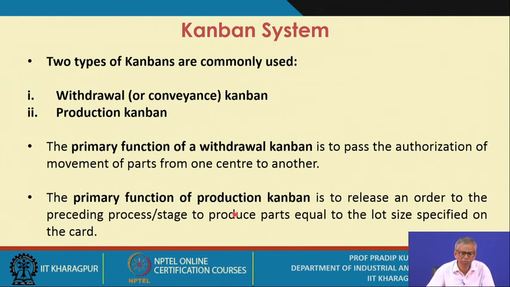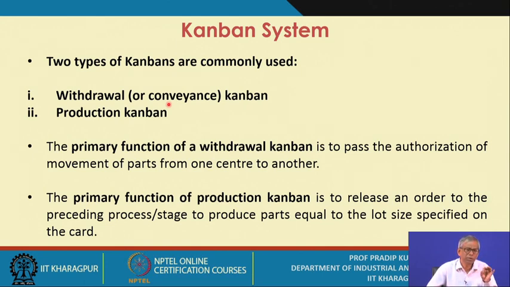Now there are two types of Kanbans which are commonly used. The first type is known as the withdrawal or the conveyance Kanban. Conveyance means transporting. That means on this Kanban card, suppose a certain number of units is given, say 50 units are specified for a given part.